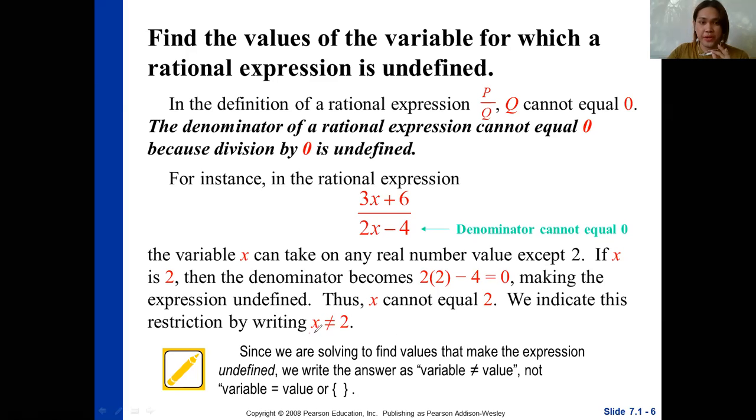This one, x, the variable, then the symbol not equal, then the value. X is not equal to 2. Not x is equal to 2, but x is not equal to 2. In short, once again, you can replace your variable in the denominator with any value except 2. So that's how you find the values of the variable for which a rational expression is undefined. Next.